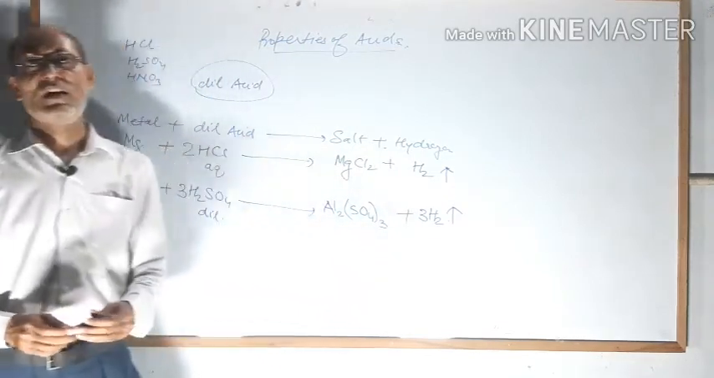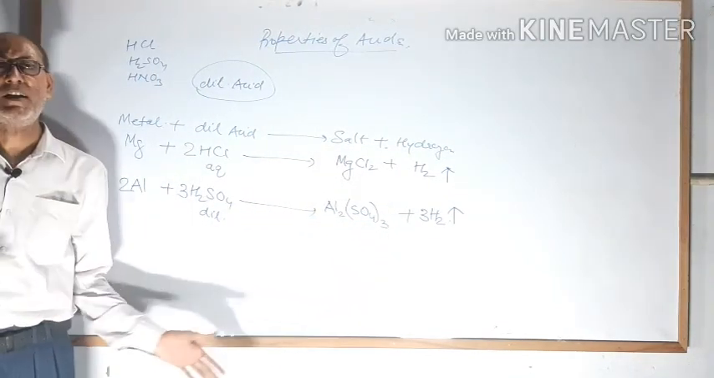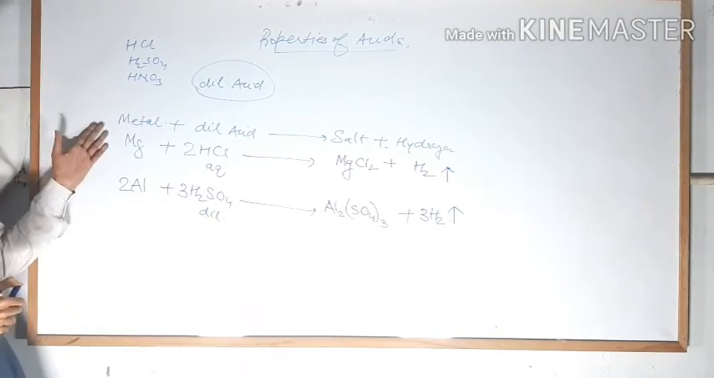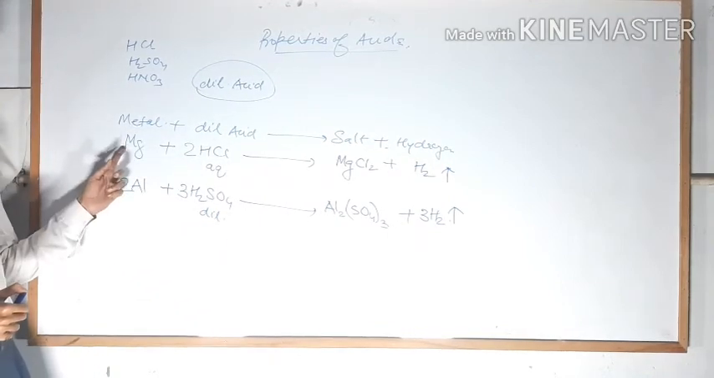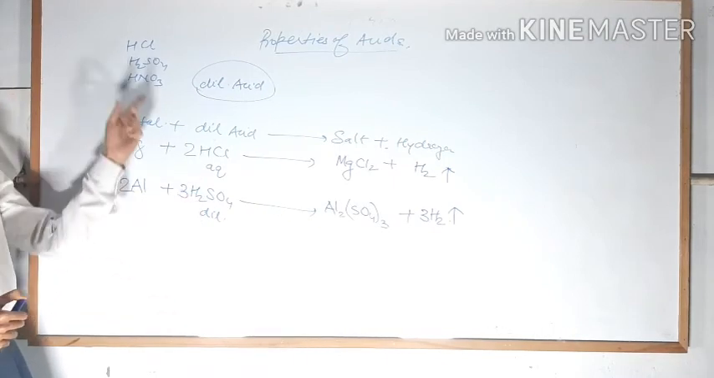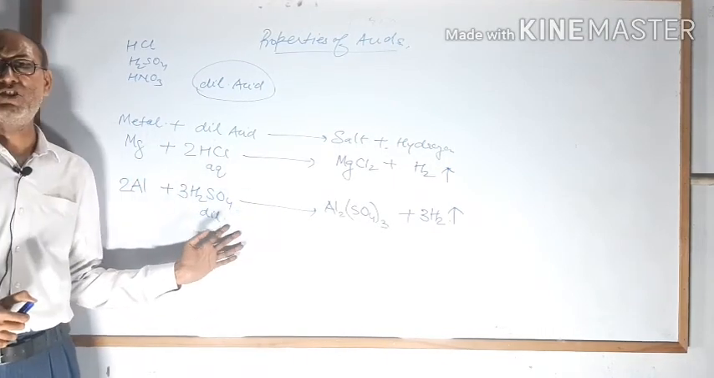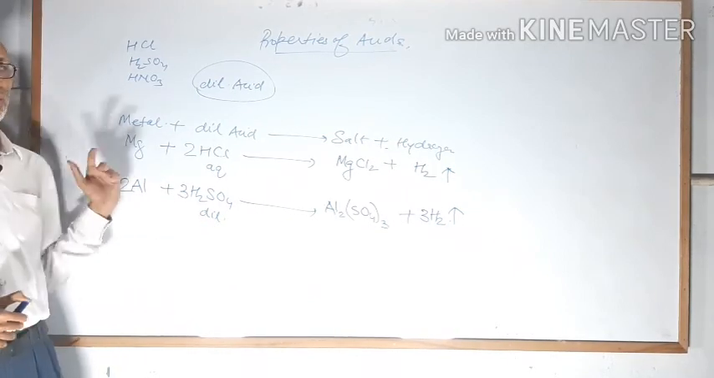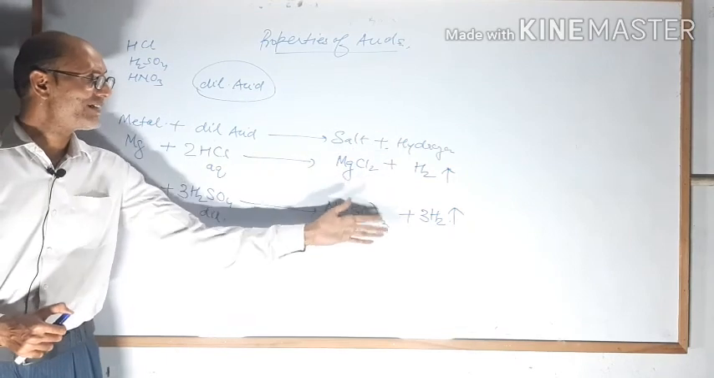I think student you have got how to write the reaction between metal and dilute acid. Now you can take any metal and any acid. Suppose you can write magnesium with HCl, magnesium with sulfuric acid, magnesium with nitric acid, magnesium with carbonic acid, etc. In this way, one metal can react with all the acids and form hydrogen gas and salt.